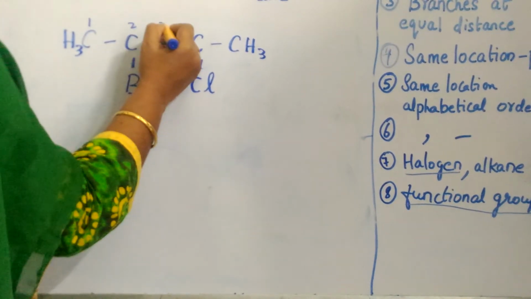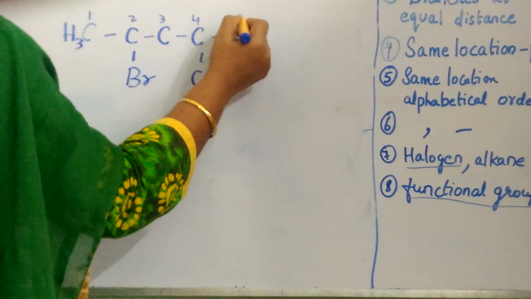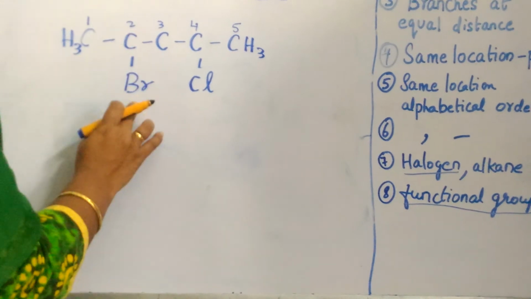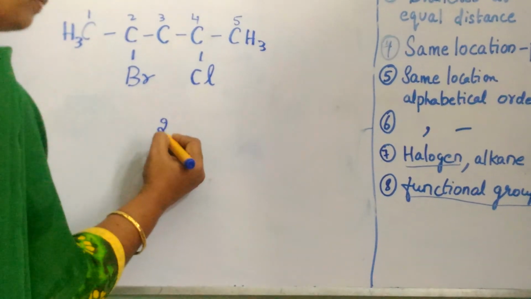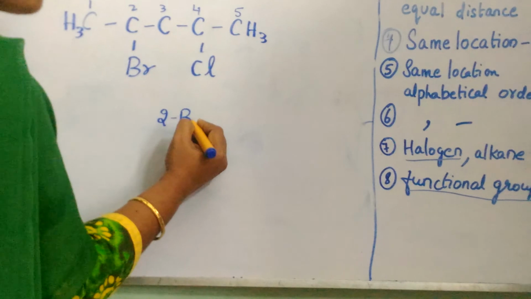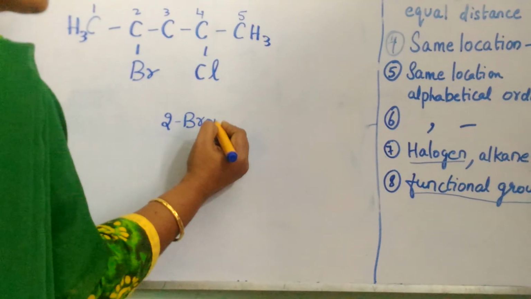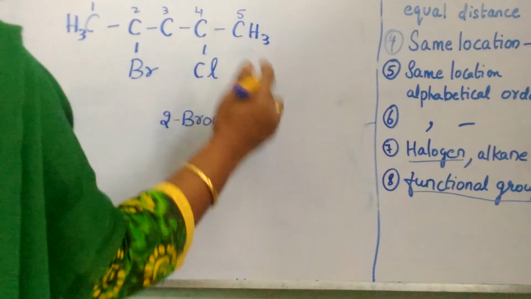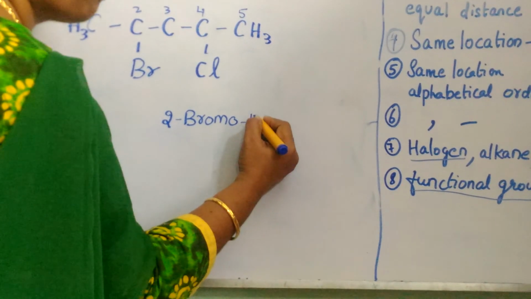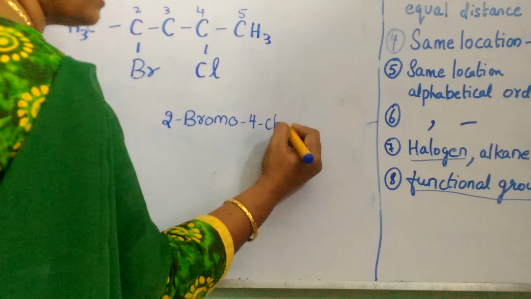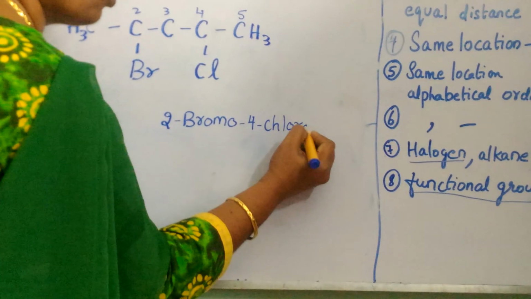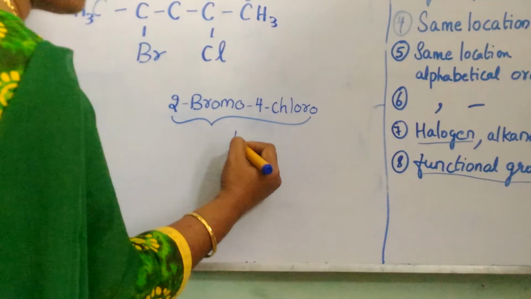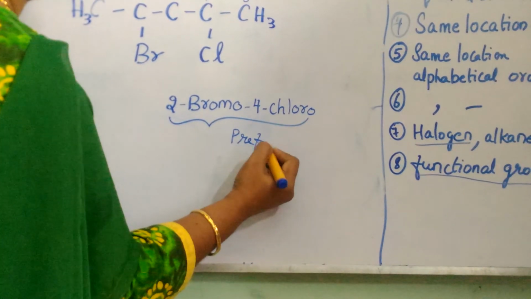1, 2, 3, 4 and 5. Again, how do I have to name it? At the second position I have bromine, so it will be 2-bromo, B-R-O-M-O. Then, at the fourth position you have chlorine, so you will have 4-chloro, C-H-L-O-R-O. Now this is our prefix. The complete prefix is over.